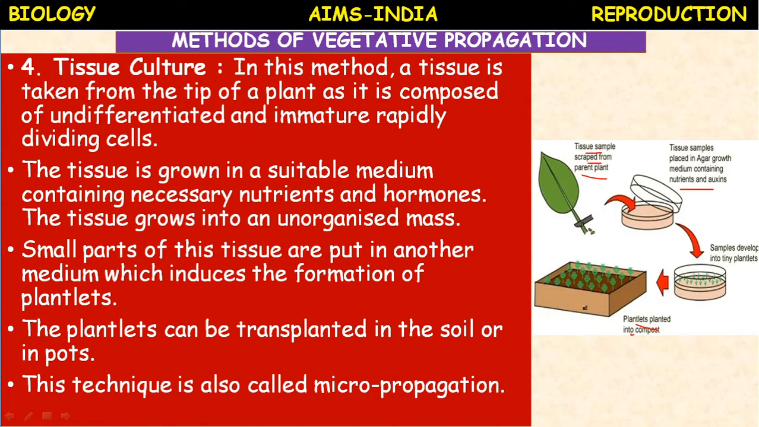Micropropagation is the technique of raising new plants from a small plant tissue. Okay, if you take a seed, only one plant can be grown, but by this method a large number of plants can be produced in a short span of time. Okay, right, let us proceed to the next method.